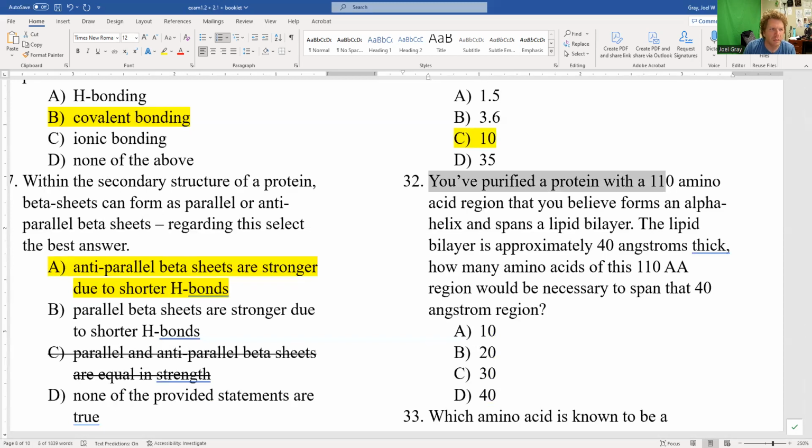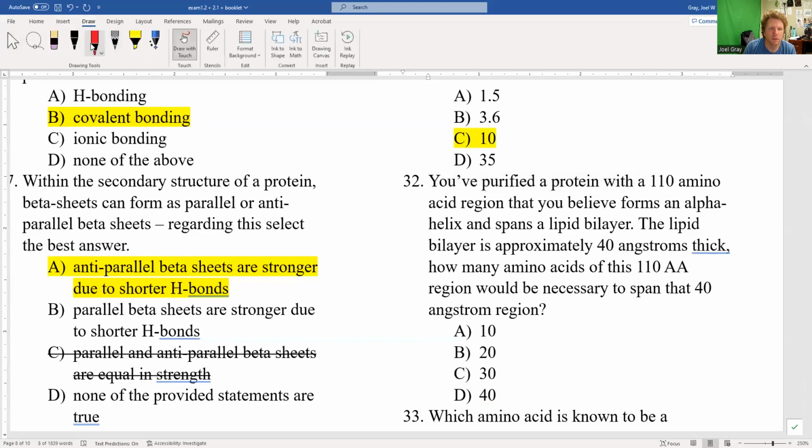So what we're getting at here is, here's our lipid bilayer, this is 40 angstroms. How many amino acids will make a helix that spans that region? Basically, how many coils? That's one way. There are multiple ways that you can approach this.